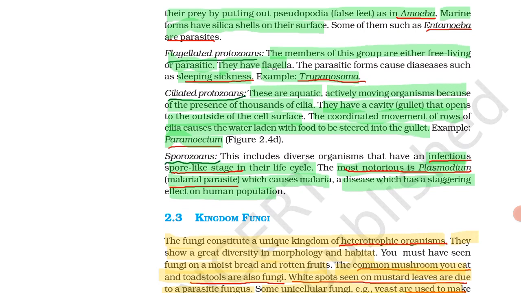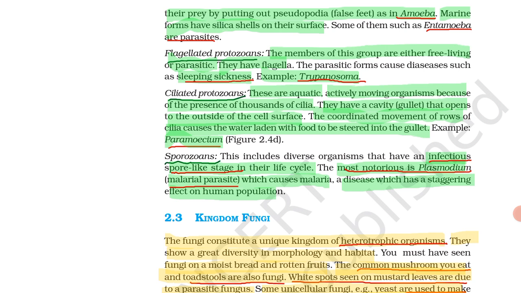Next is ciliated protozoans. These are aquatic, actively moving organisms because of the presence of thousands of cilia. Cilia are organs of motility. Motility means what? They can move from one place to another. So the name suggests ciliated protozoans means what? They have thousands of cilia. They are aquatic, and they can move from one place to another with the help of these cilia.